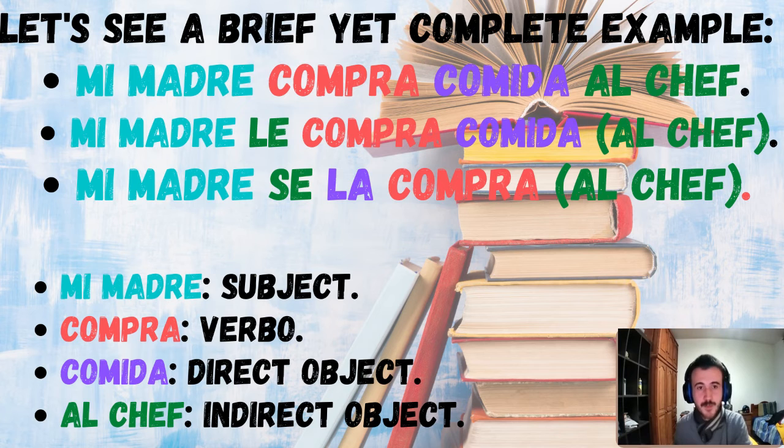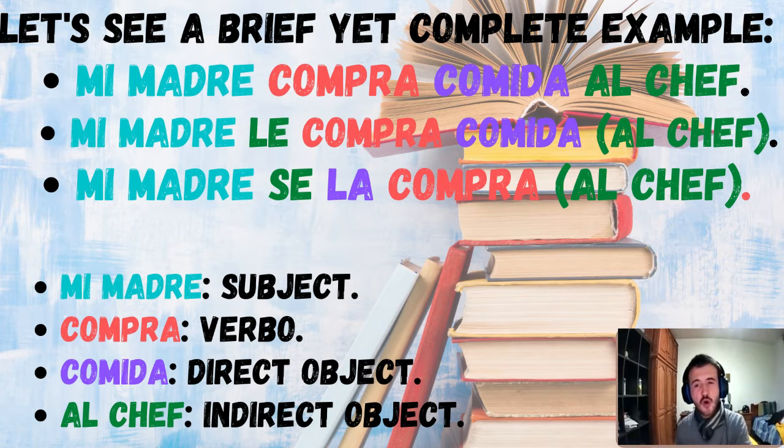Let's go. Okay, let's see a brief yet complete example. We have the next phrase. Mi madre compra comida al chef. My mother buys food from the chef. Okay, basically, mi madre will be our subject, because it's the person who's doing the action. Compra is our verb, the action the subject is doing, right?